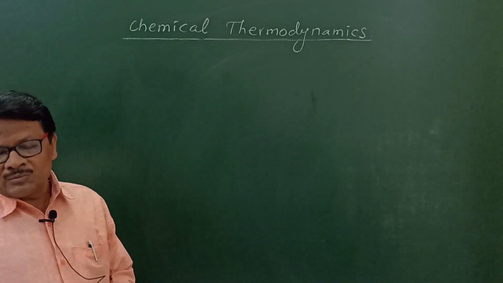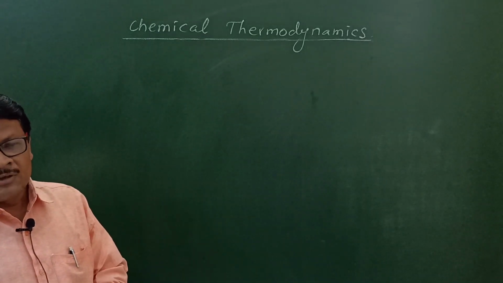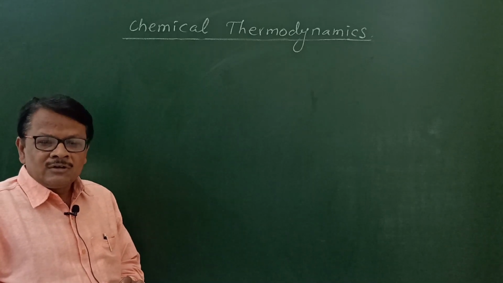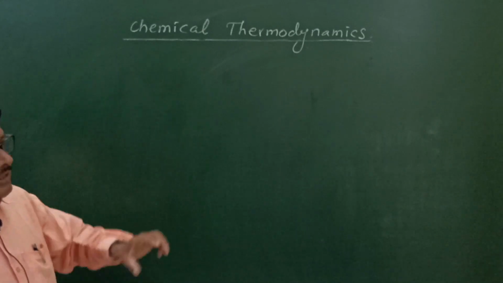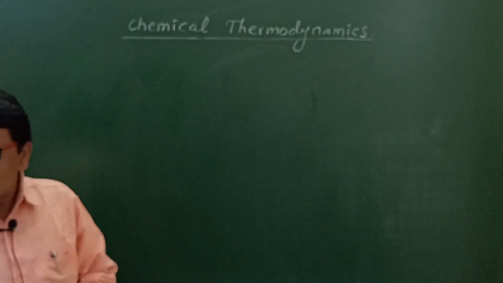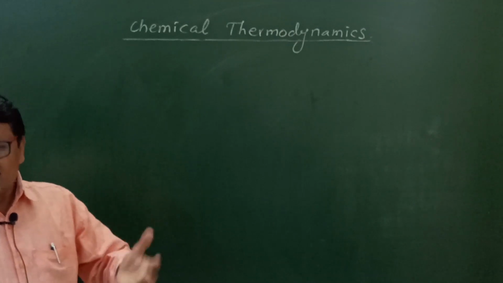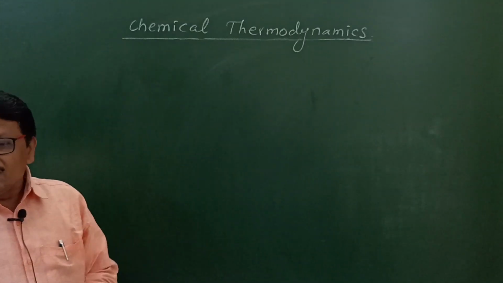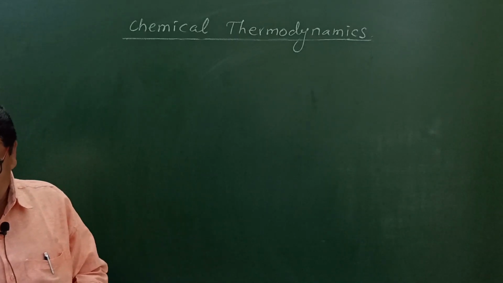Why do students feel difficulty in solving these problems? While solving the problem, first of all, you have to write the data. Then you have to select the formula. And in the given data, there are certain units which are present in different ways. For example, the value of R is given in joule and the value of energy is given in kilojoule.